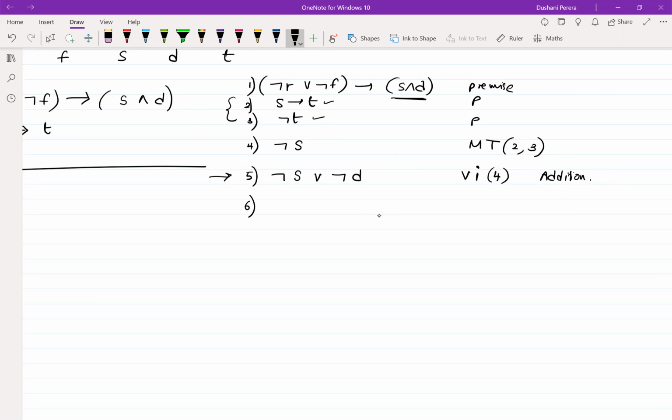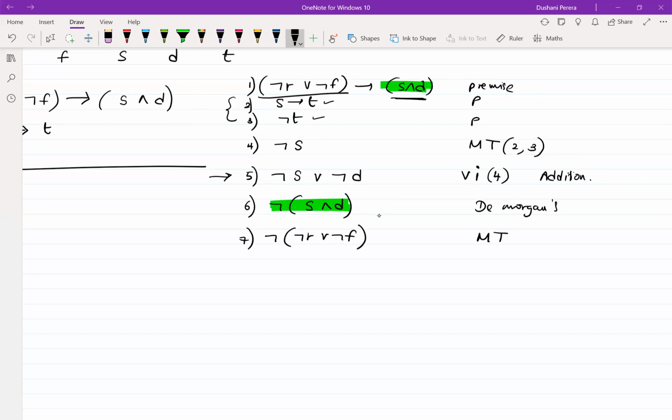Then I'm going to take the negation out and say S and D. So this is using De Morgan's. Now, do you see that I have the positive of that here and the negative of that here? So again, I can perform modus tollens and get the negation of the first part of this out.